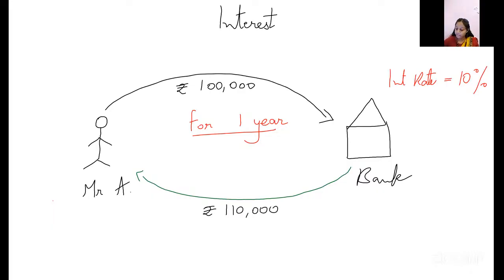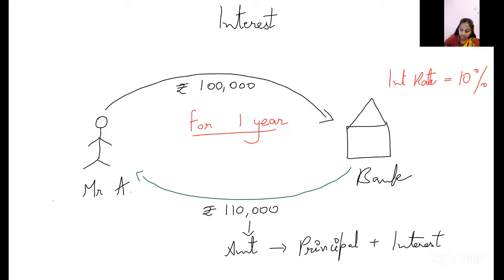Now this total amount is known as the amount, which is the sum of principal plus interest. This is the sum of principal and interest.